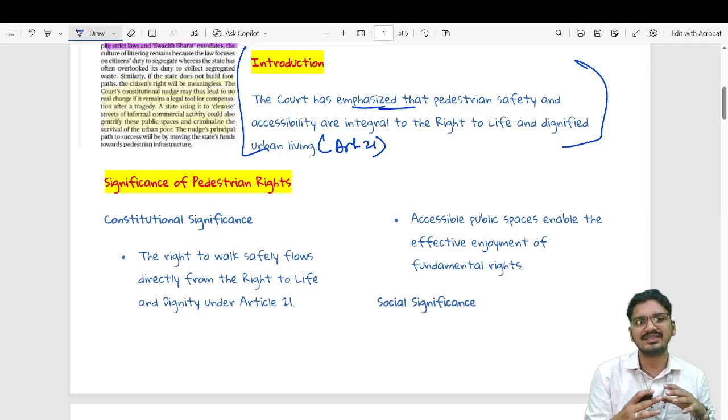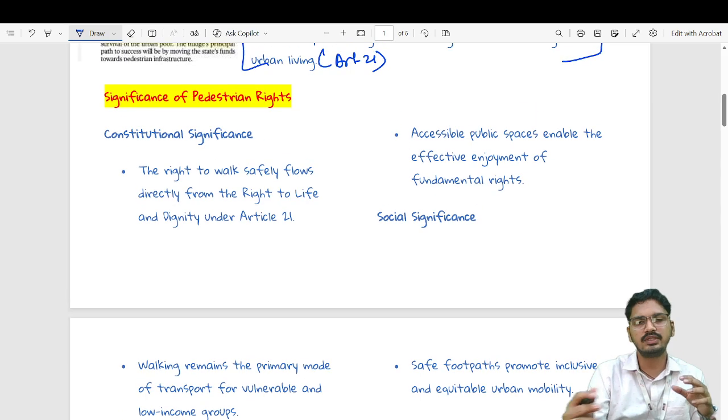Now, once the context and the introduction are set, let's go a little backward and see what it signifies to have pedestrian rights in place. We would see all those significances under multiple heads.